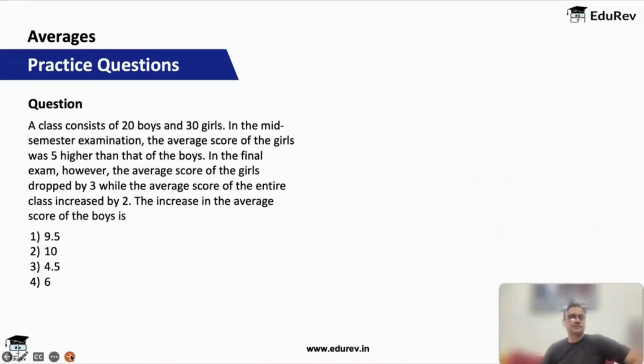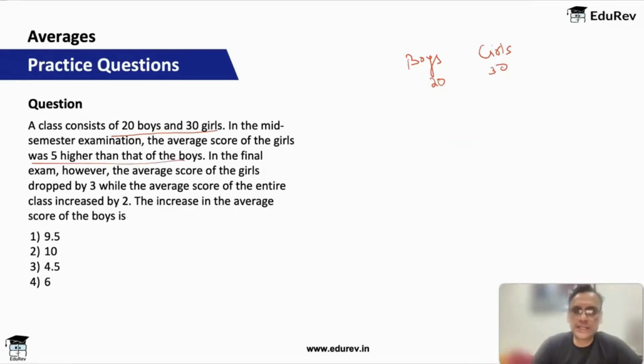Okay, fine. Let's see this. A class consists of 20 boys and 30 girls. So we have boys and girls, 20 boys and 30 girls. In the mid-semester exam, the average score of the girls was 5 higher than that of the boys. So boys, let's say, got X, girls got X plus 5. Okay, this is the midterm.